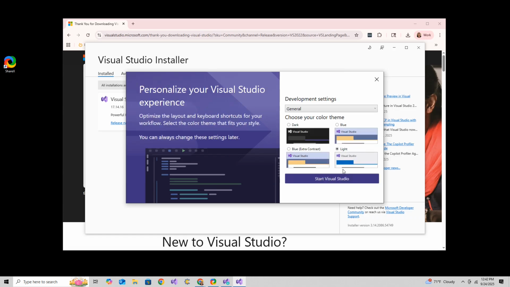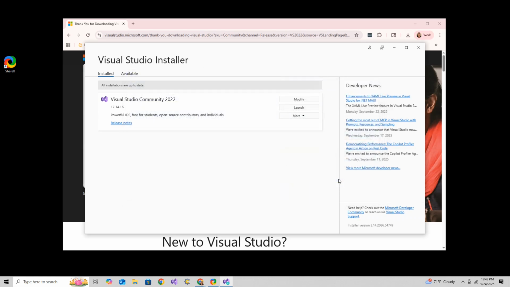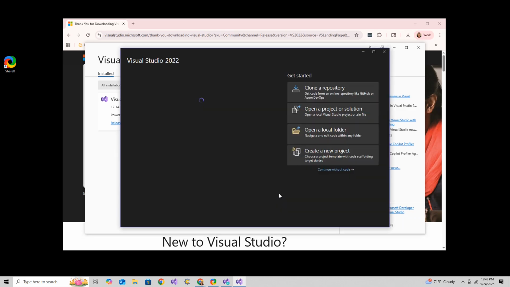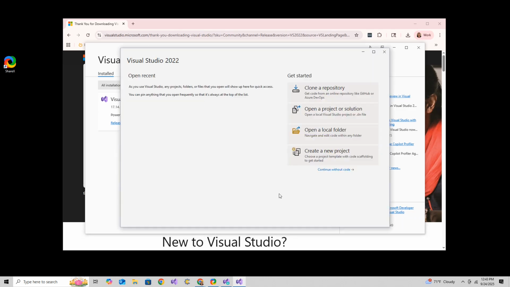We'll go with the light theme and start Visual Studio. And here we are. We successfully installed Visual Studio.